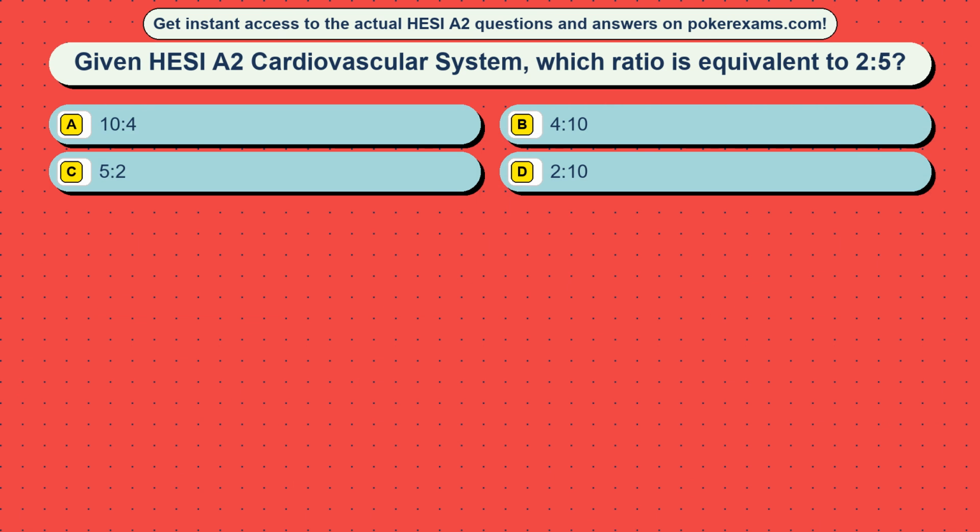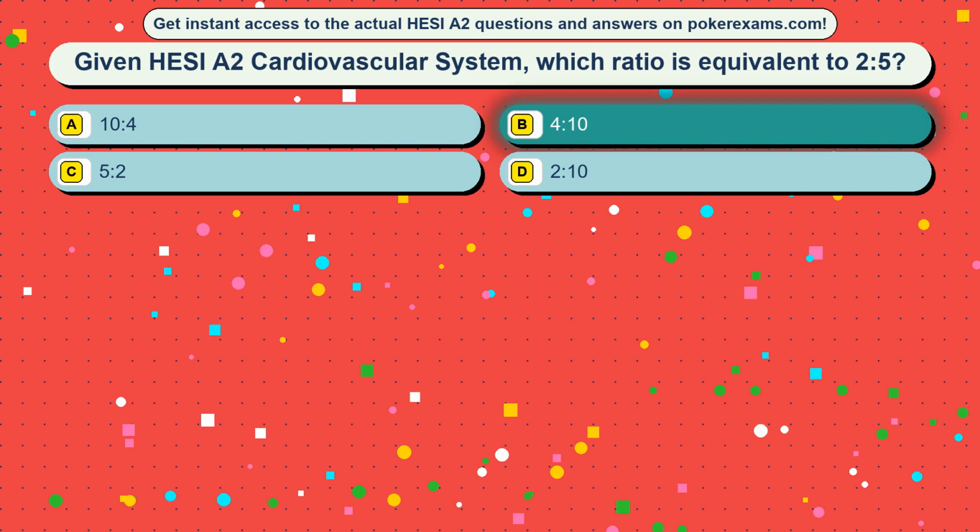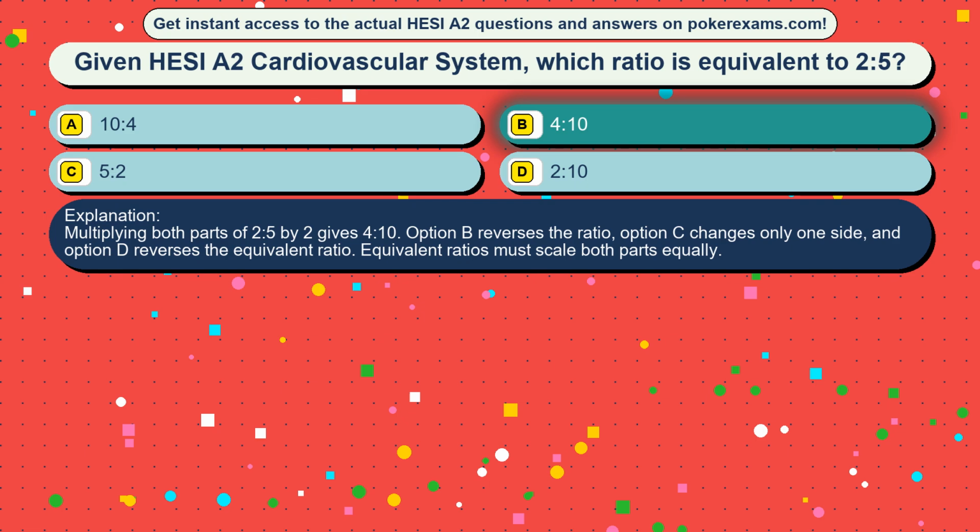Question 28. Given HESI A2 cardiovascular system, which ratio is equivalent to 2:5? Option A 10:4, option B 4:10, option C 5:2, option D 2:10. The correct answer is option B, 4:10. Multiplying both parts of 2:5 by 2 gives 4:10. Option A reverses the ratio, option C changes only one side, and option D reverses the equivalent ratio. Equivalent ratios must scale both parts equally.